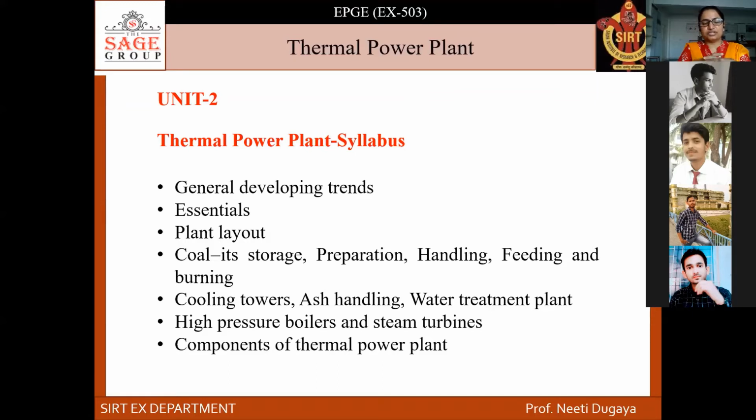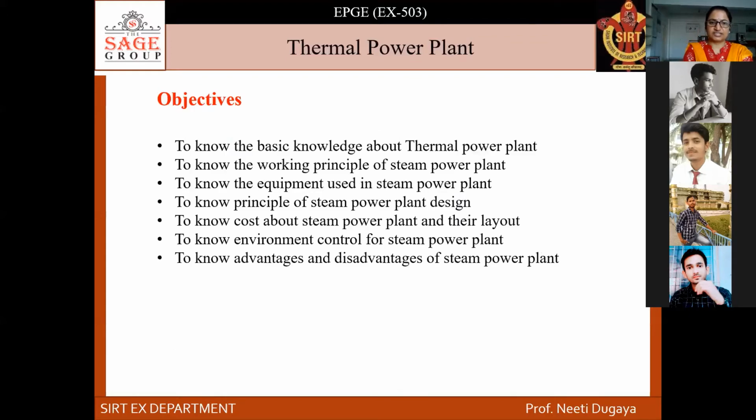The heat is produced to heat up the water inside the boiler, and when it boils at a certain temperature, steam comes out. So for coal, there is also a preparation unit, handling unit, and feeding and burning of coal. Then things like cooling towers, ash handling, water treatment plant, high pressure boiler, and steam turbines are components of the thermal plant we'll be discussing.